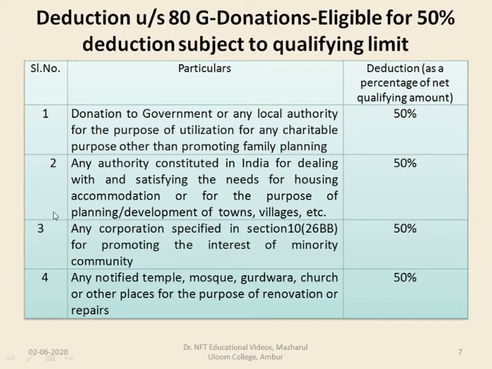All these donations are subject to the qualifying limit with 50% deductions.